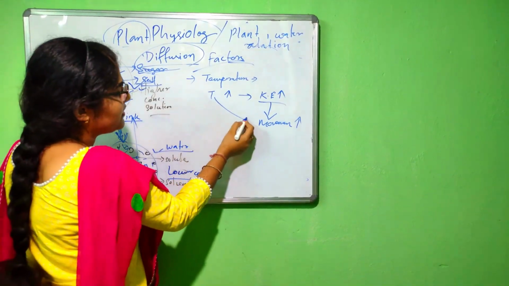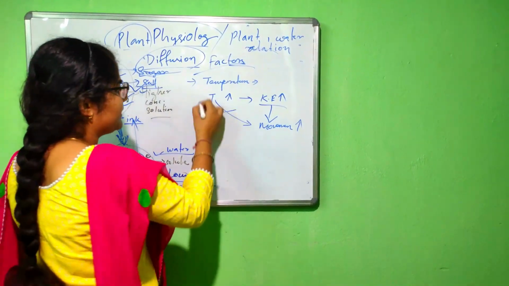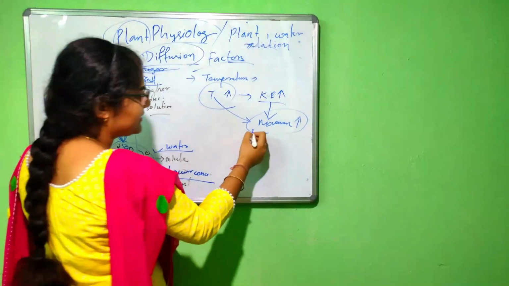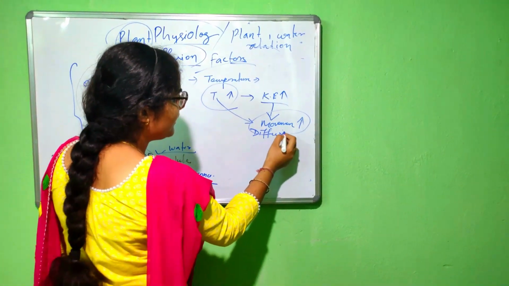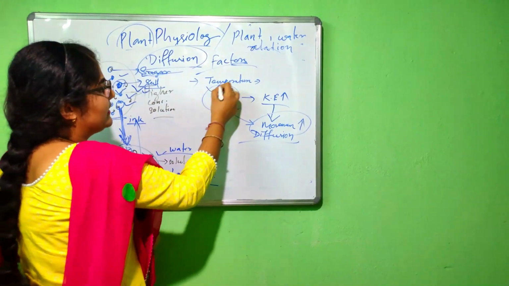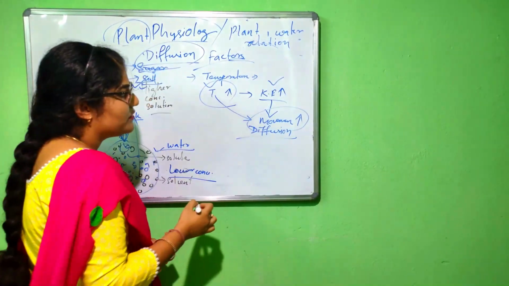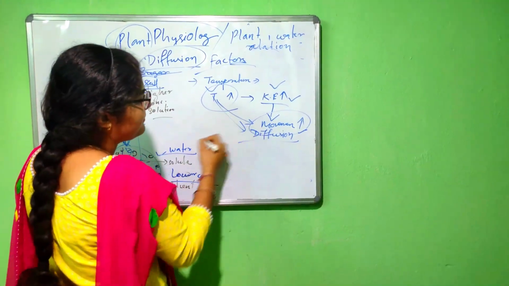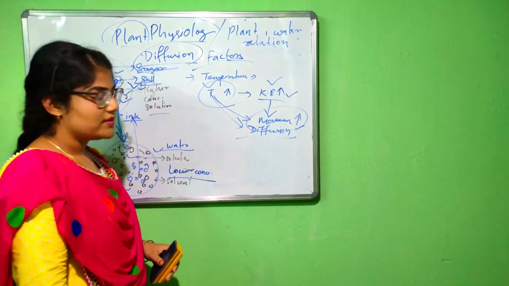So temperature is directly related to the movement of molecules, that is, the diffusion process. Temperature increases the kinetic energy of the solute, and the kinetic energy of the solute increases the movement. So temperature directly increases the diffusion process.